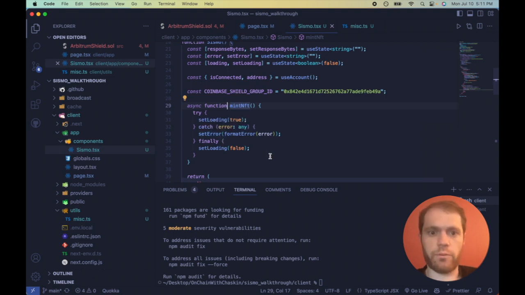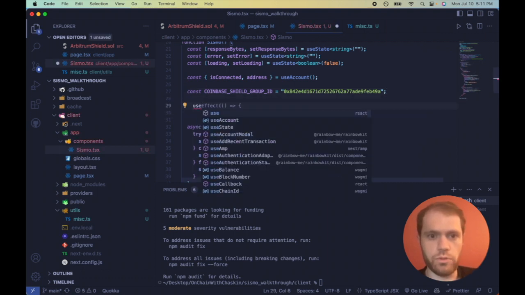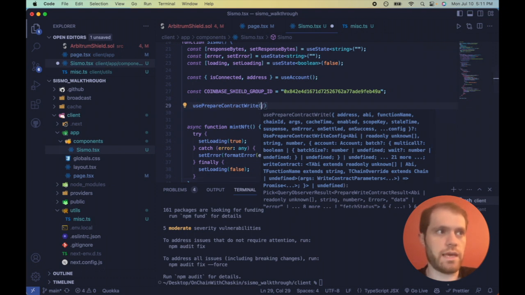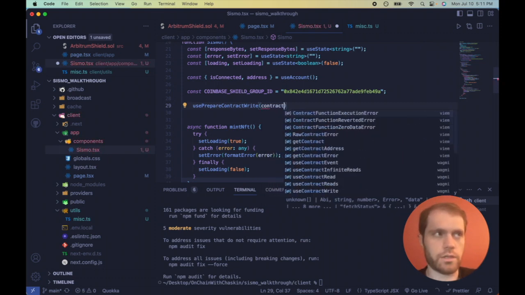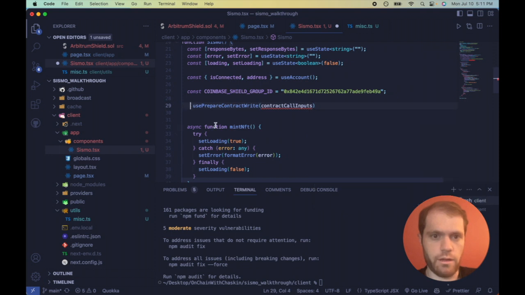If this is your first time working with WAGMI, there's two hooks to interact with a smart contract. First, we need to do usePrepareContractWrite. Now what this takes in is an object, which is the contract inputs. So let's call it contract call inputs, which we haven't made yet, but this is going to return a config, which goes into the next hook, and an error, but we already have something called error.